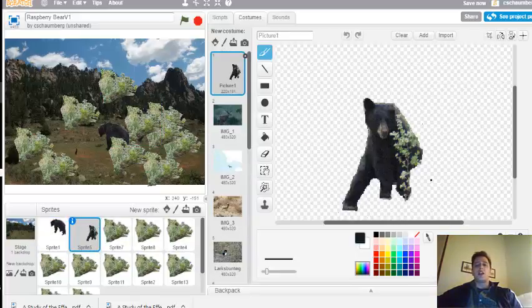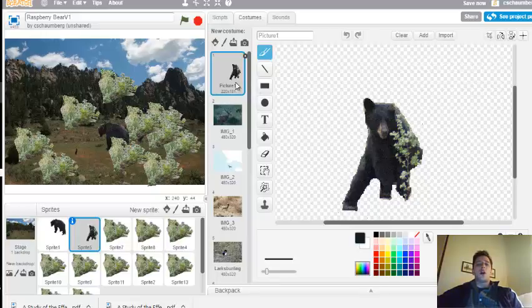So this is my second image of my bears, and you can see I left the leaf in there, or the berries, the berry bush, in this picture. I did that because I wanted to show that he was eating the berries. So there's reasons for that, and we'll talk about that in a little bit.